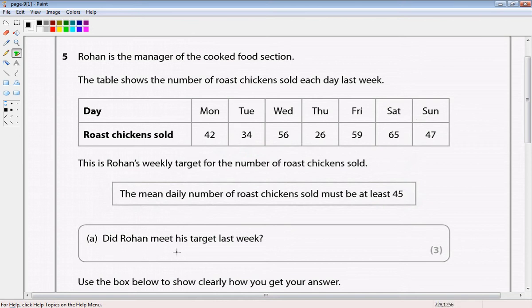So the question asked, did he meet his target last week?